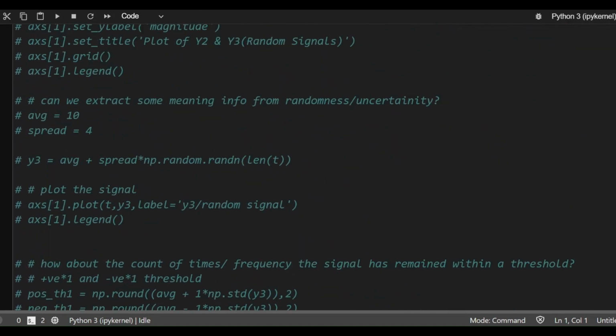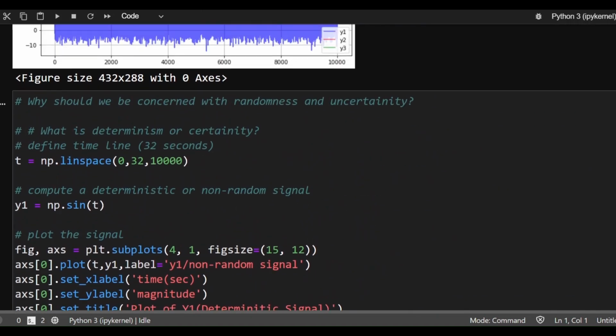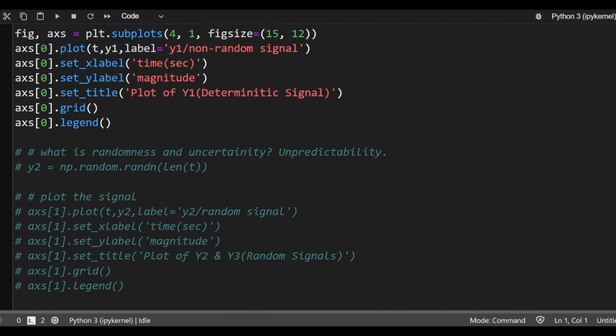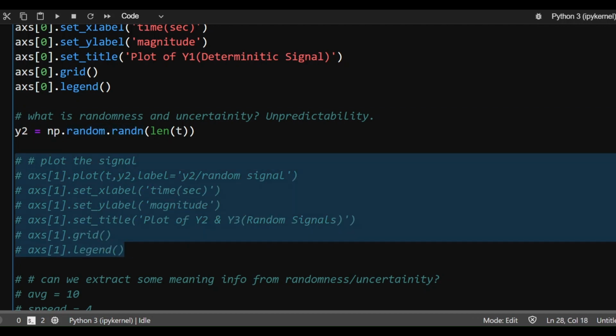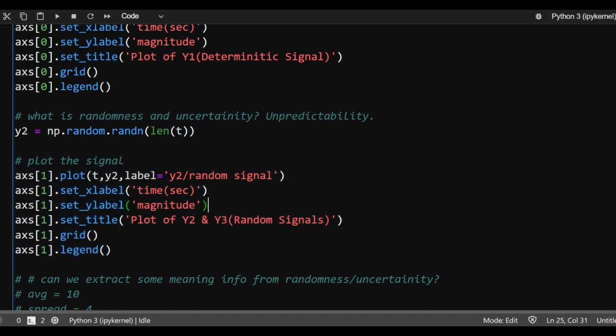Now we try to understand what random data, or non-deterministic data, is. For that, I create another set of data. I call it y2, and as you can see, these are all randomly generated data points, 10,000 of them. I will plot them again on the time axis, that is 0 to 32 seconds, and see if I can find some kind of pattern in this data. So here I am plotting this data, and let's see how it looks.